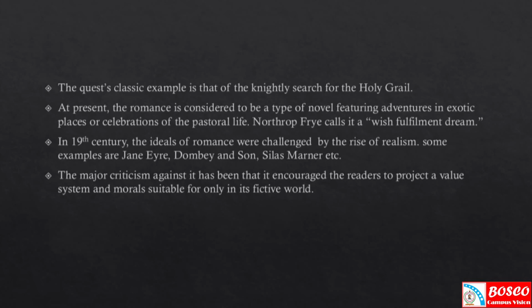So, the mid 19th century witnessed the mixing of both elements, where we can trace realistic elements in the ideals of romance. The best examples are Jane Eyre, Dombey and Son, Silas Marner, etc. The novel became a proponent of realism as well as romance, that of a fictive reality within or beyond the real world.